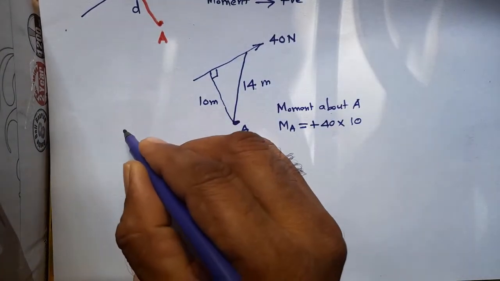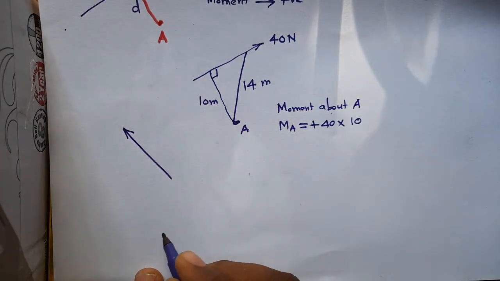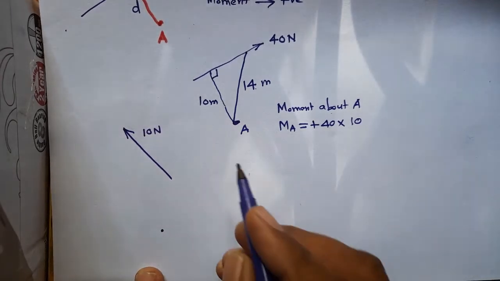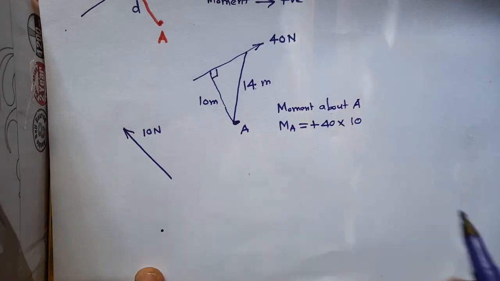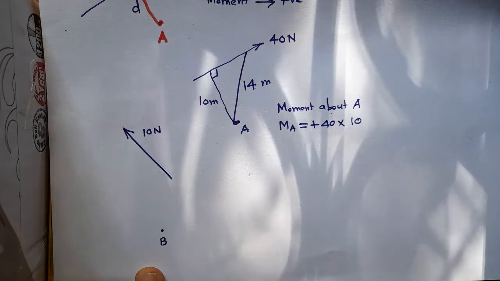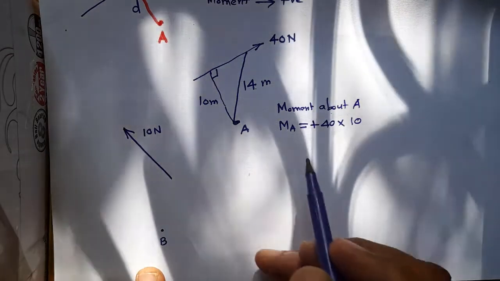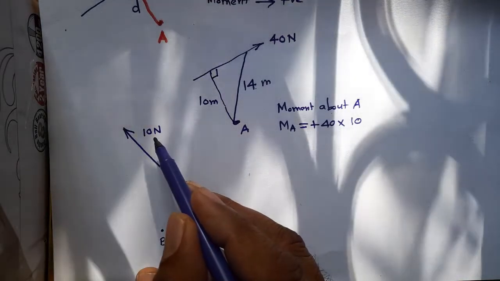Say there is a force here, and here is the point. Say the force is 10 Newton, and you are interested in taking the moment of this force, which is 10 Newton, about point, say, B. So in this case you can easily make out, see, the moment needs two things.